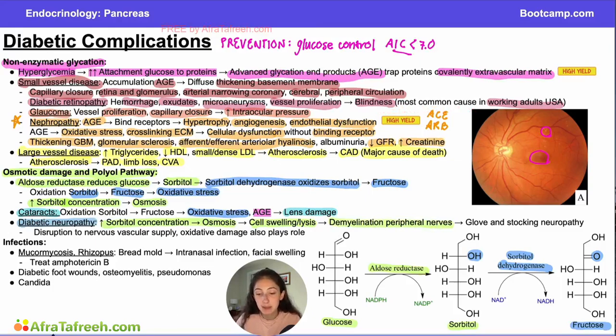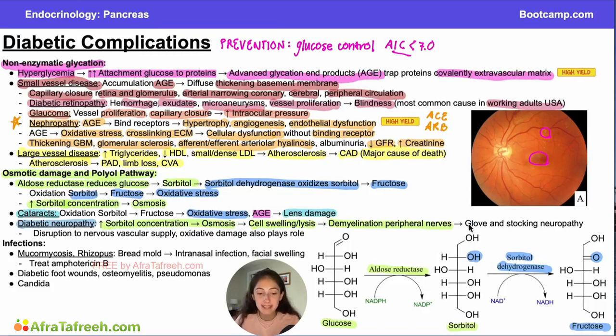So this can lead to demyelination of our peripheral nerves and lead to the classic type of neuropathy seen in diabetes, which is this glove and stocking neuropathy, meaning that you're going to have neuropathy of your hands and your feet. It will start more peripheral and start working its way upward.